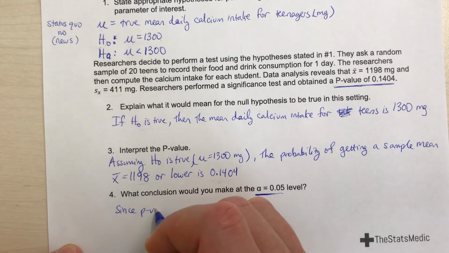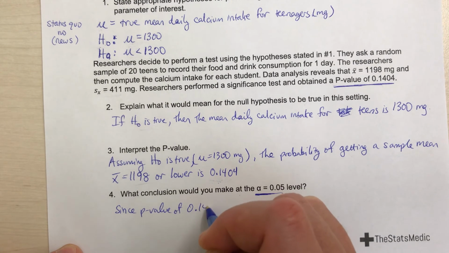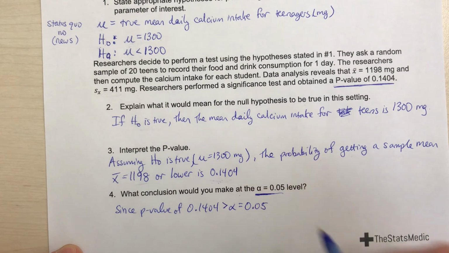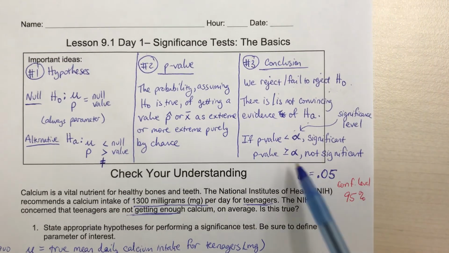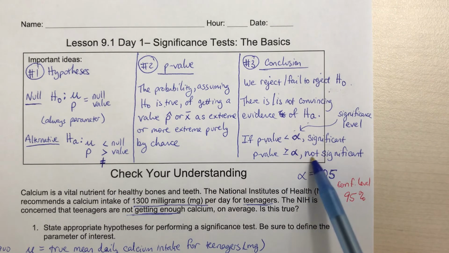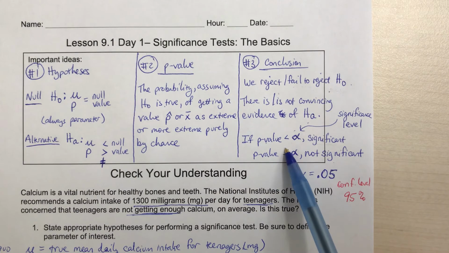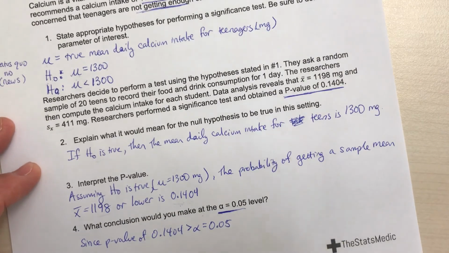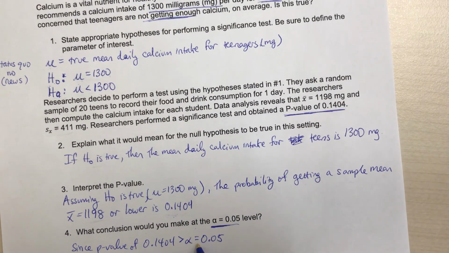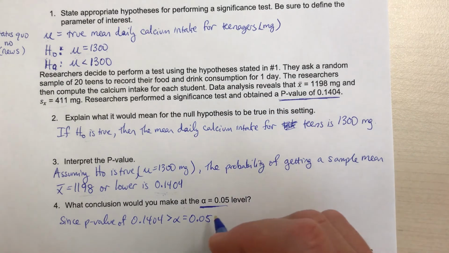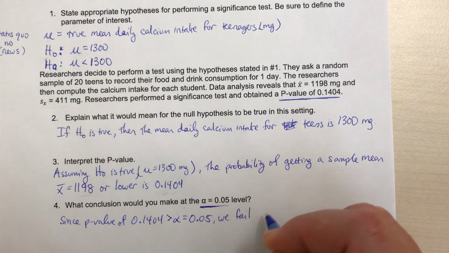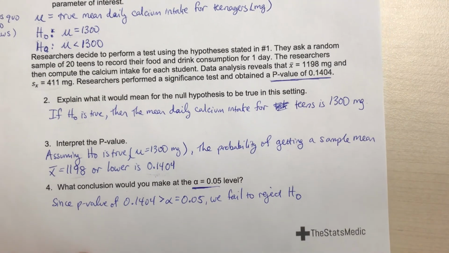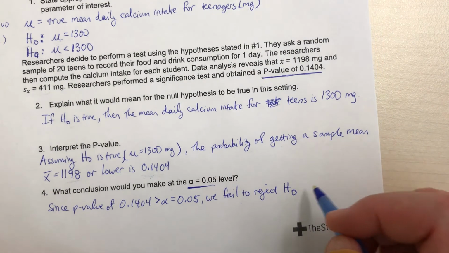Since the p-value of 0.1404, since that is greater than alpha equals 0.05. Okay, so we come back up here. If the p-value is greater than or equal to alpha, then our results are not significant. If our p-value is less than alpha, then we can say that that is significant. So in this case, since the p-value is greater than alpha equals 0.05, we fail to reject H naught. We do not accept the null hypothesis. What we say is we fail to reject it.